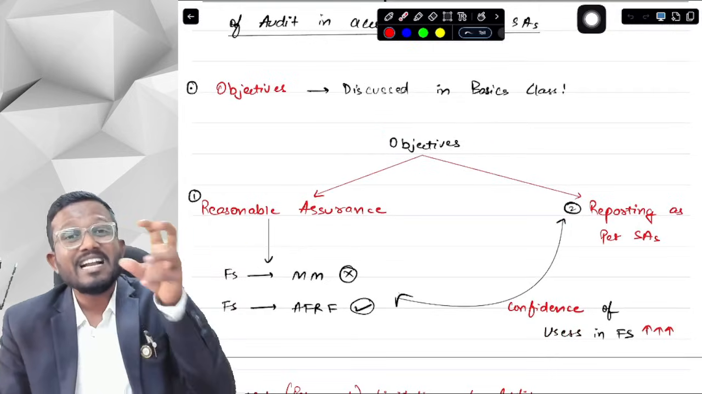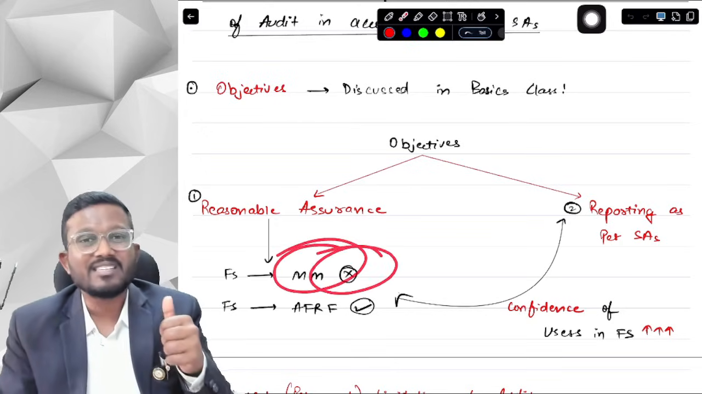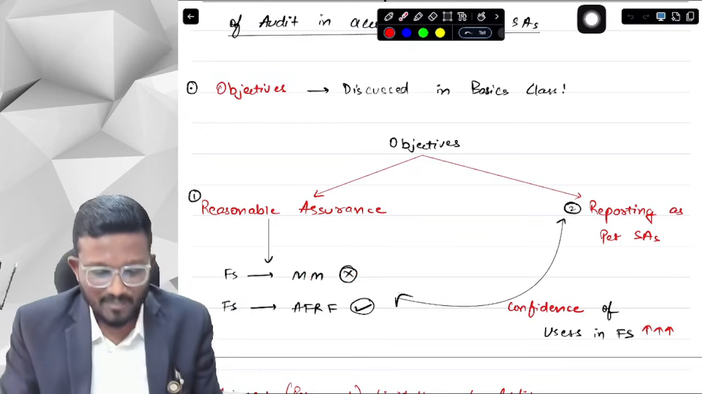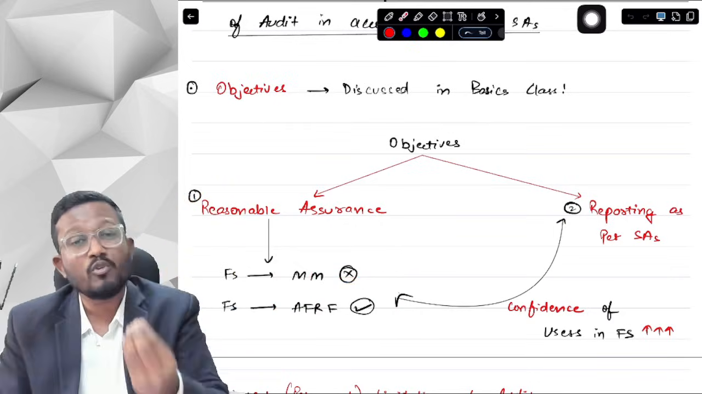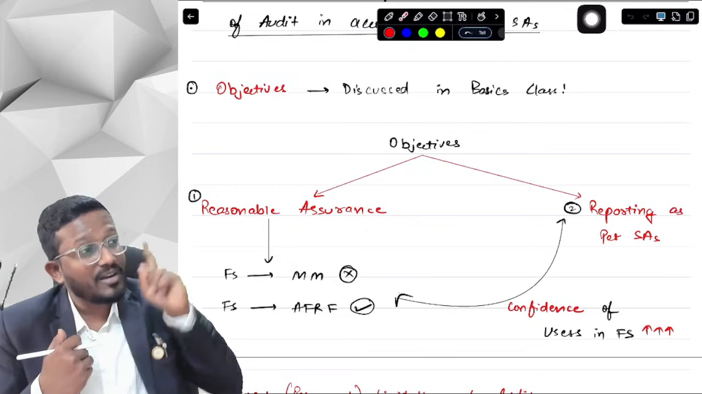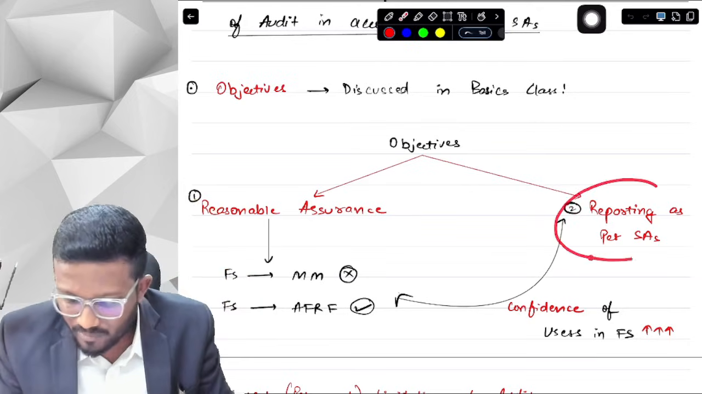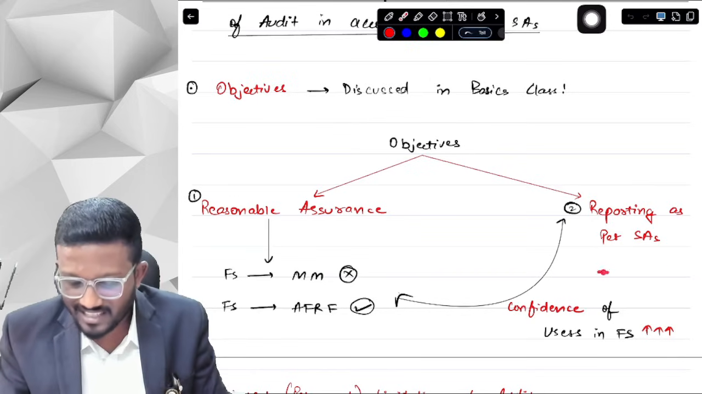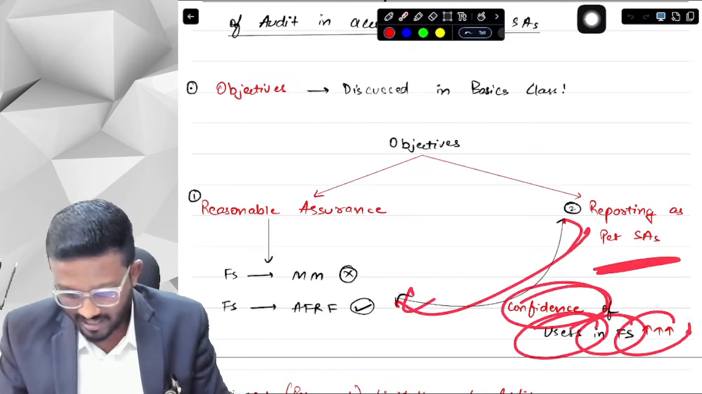My objective is to obtain reasonable assurance about what? That the financial statements don't contain material misstatement, which means that the financial statements are prepared as per AFRF, and if it is correct, then I have to issue a report as well. I don't have to keep the opinion with myself. I will have to tell the users of the financial statements what my opinion is, and that opinion is told in the auditor's report. So I have to make a report as per SAs also. And why is it done, sir? So that the confidence of users in the financial statements is increased.